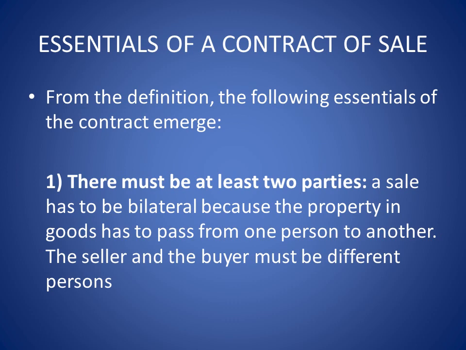First thing is there must be at least two parties, that is the buyer and the seller. A sale has to be bilateral because the property in the goods has to pass from one person to another person. The seller and the buyer must be different persons. What is the meaning of bilateral? If there is an agreement between two persons, it is called bilateral. Bi means two.